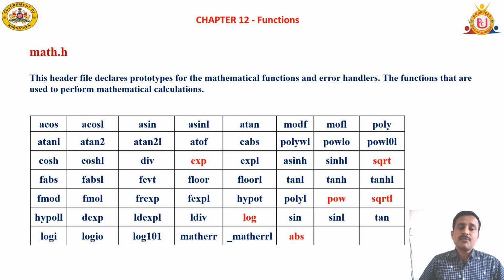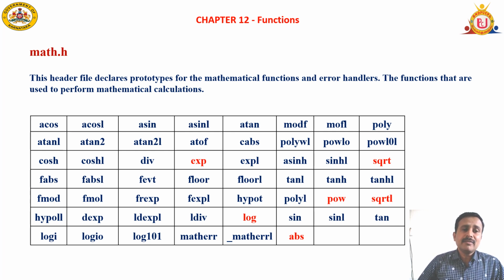Like that, suppose I want to find a power value, I can make use of the pow function. Suppose I want to find logarithmic function values, I can make use of the log function. Exponentiation value, exp. Trigonometric functions like sine, cosine, tangent, cosh. So like this, additional mathematical functions apart from the operators we learned now, I can make use of all these functions.